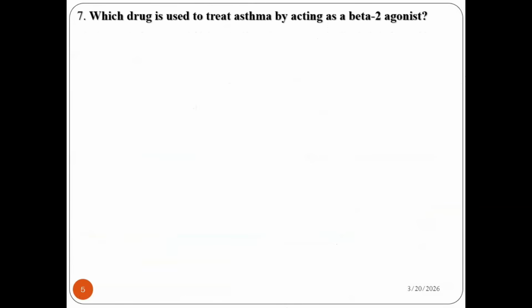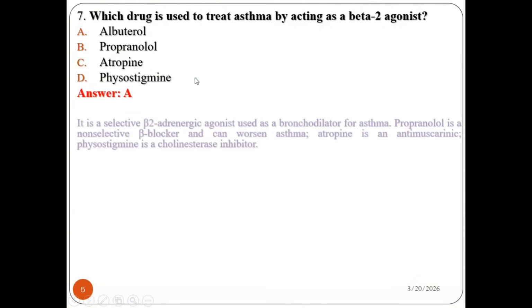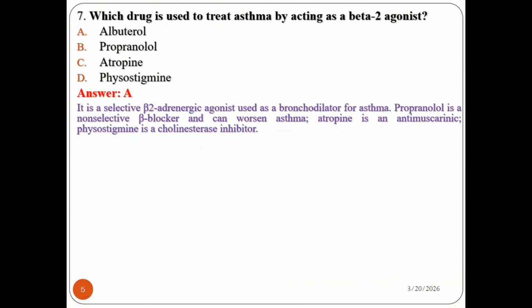Question number 7. Which drug is used to treat asthma by acting as a beta-2 agonist? Albuterol, propranolol, atropine, and physostigmine are given. So the drug that is a beta-2 agonist and mainly used for the treatment of asthma is, I'm sure you all say, albuterol.